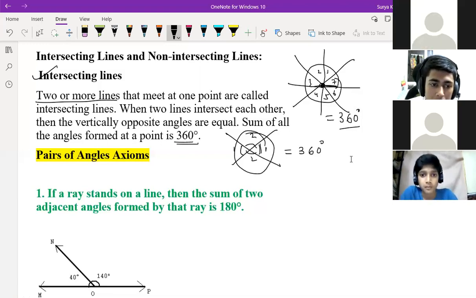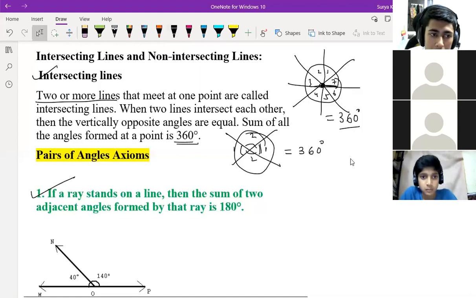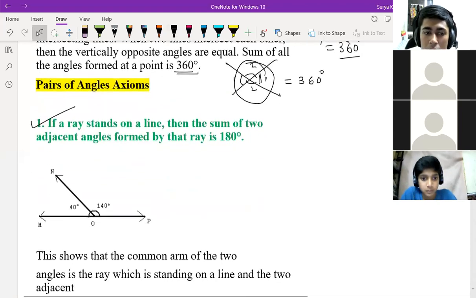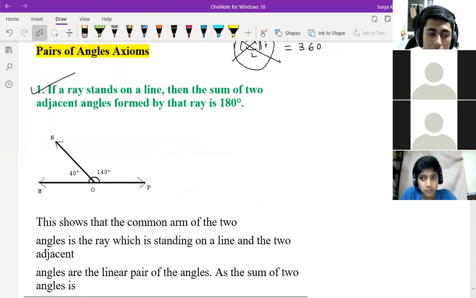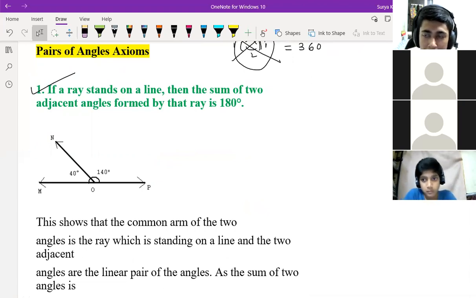Now, the pair of angles axiom: if a ray stands on a line, then the sum of two adjacent angles formed by that ray is what? 180 degrees. So this is nothing but a linear pair also, we can say, right? If a ray stands on a line, then the sum of two adjacent angles formed by the ray is equal to 180 degrees.